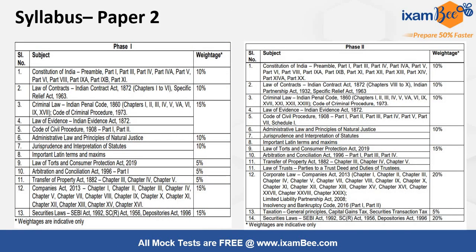Before we start with the questions, one thing I would like to discuss with you about the topics that we are taking up in this video, that is jurisprudence and interpretation of statutes. Point number 7, administrative law, principles of natural justice मैंने previous video में cover किया हुआ है, so वो अभी मैं discuss नहीं करूँगी. Administrative law, jurisprudence and interpretation of statutes. And phase 2 में आपका एक topic add हो जाता है, that is taxation, जिसका weightage है 5%. So point number 13 and phase 2 का of course point number 6 and 7. So in and around 10% से लेकर 15% तक का weightage हम लोग इस वीडियो में कवर करने वाले हैं.